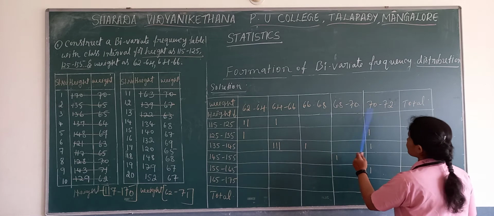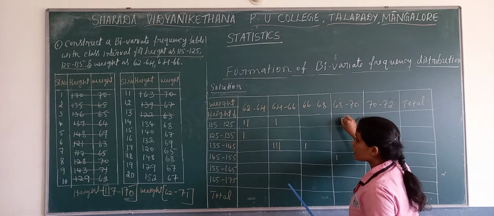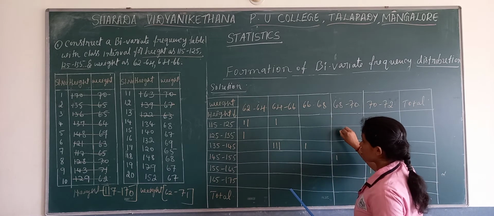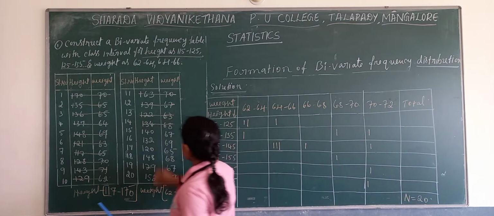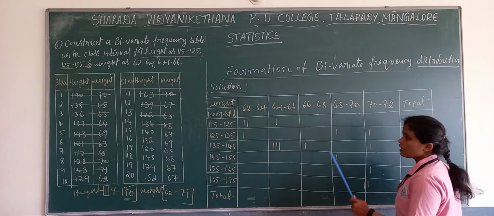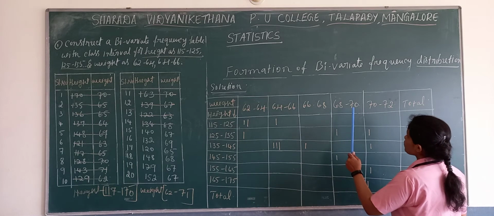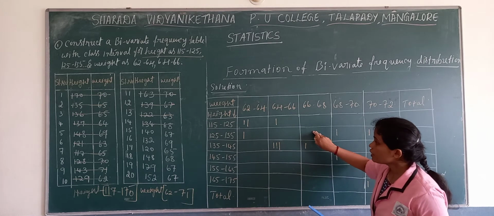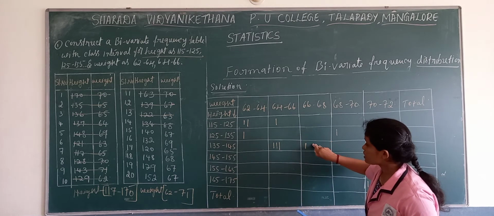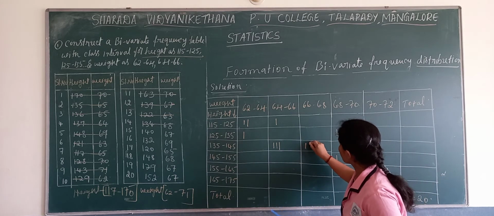Where will 68 come? 68 and 134. Next, 67 and 140. Where will 140 come? 67 and 140.